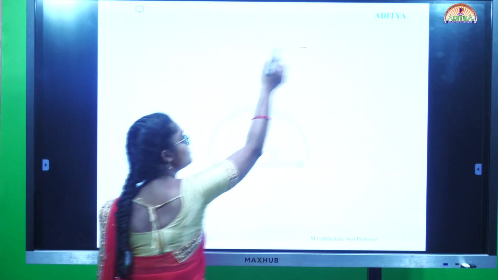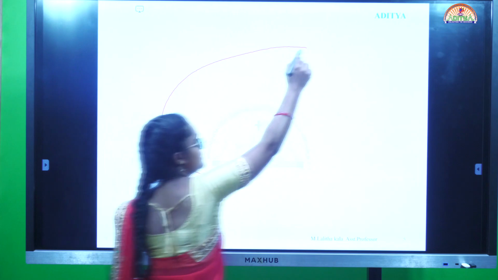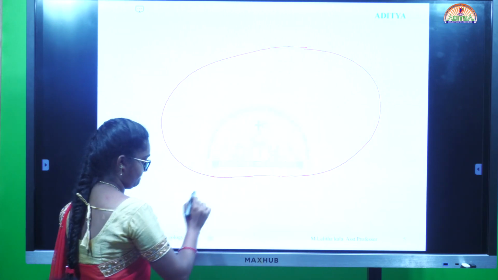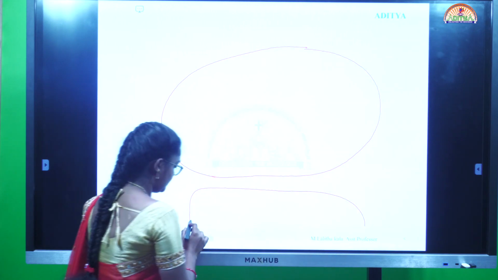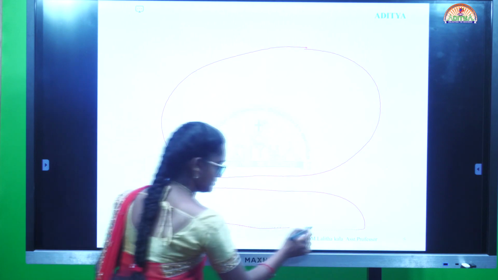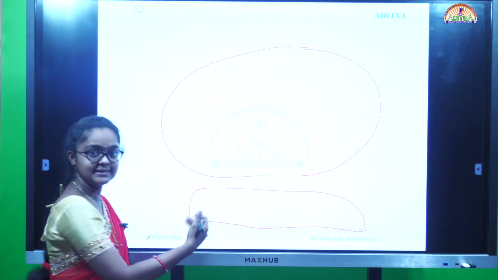A clear understanding of the mechanism of action is needed. These are platelets.